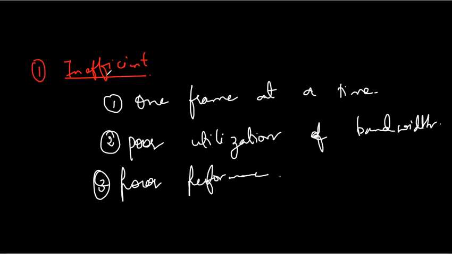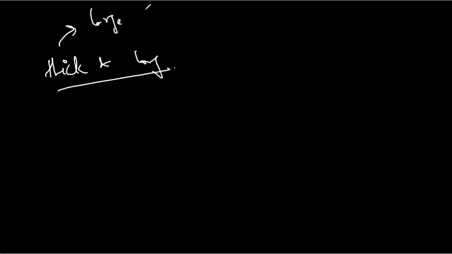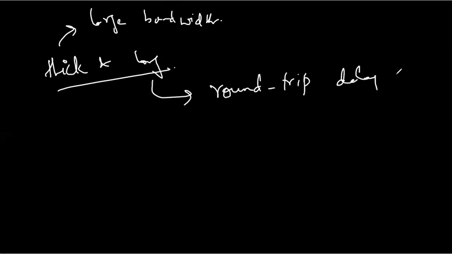Now, why are we saying it is inefficient? Suppose your channel is thick and long. Thick means it can send multiple frames, that is, it has large bandwidth. Long means the round trip, that is, sending a frame and getting the acknowledgement, takes a lot of time. So the round trip delay is long.